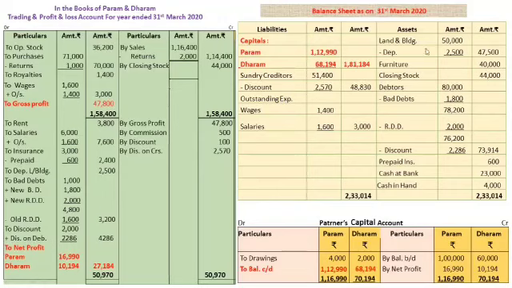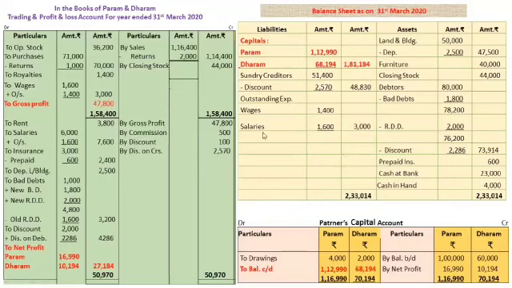Asset side: land and building, less depreciation, furniture, closing stock, debtors, less new bad debts, that is adjustment bad debts, new RDD, that is adjustment RDD, discount on debtors. See the working note number 2, and then you will get the final amount of debtors. Prepaid insurance, cash at bank and cash in hand. And finally, you have to tally the balance sheet.